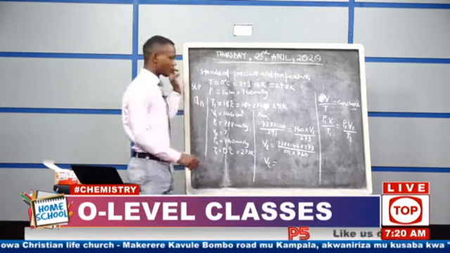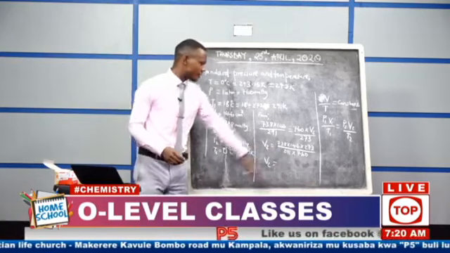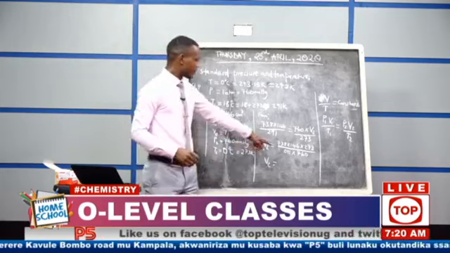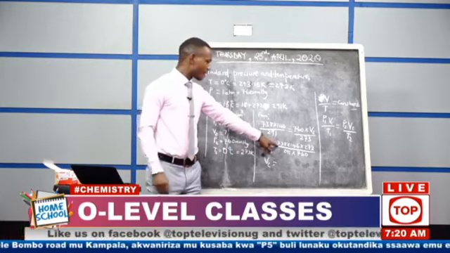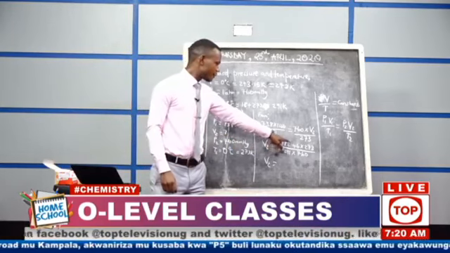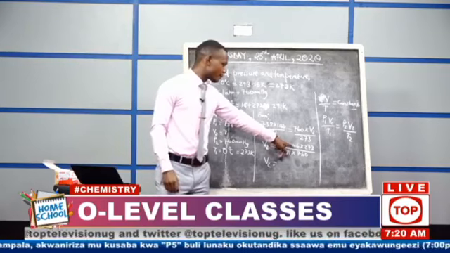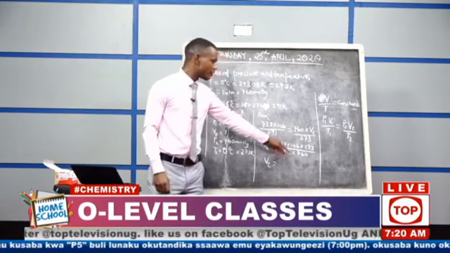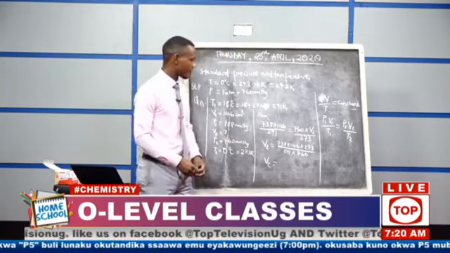Can we now get to our calculators and put in this? What you do, you open brackets on the calculator, you put 738 times 146 times 273. You close the brackets.